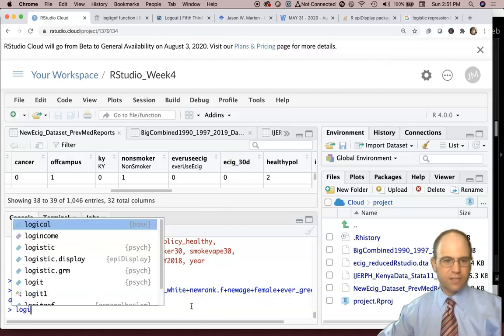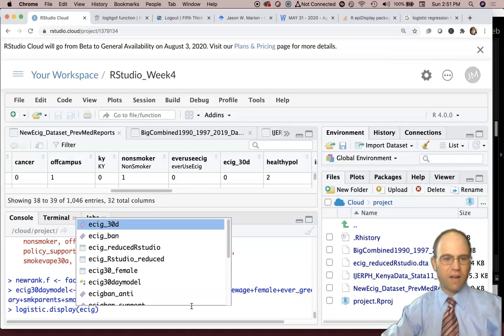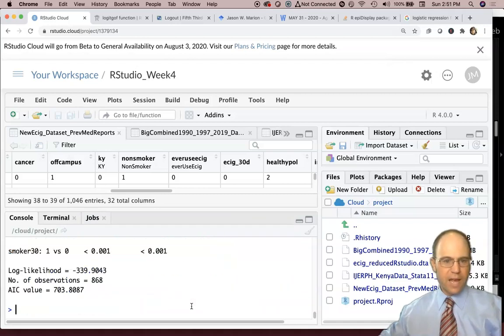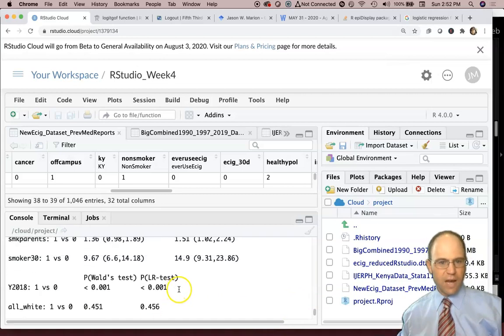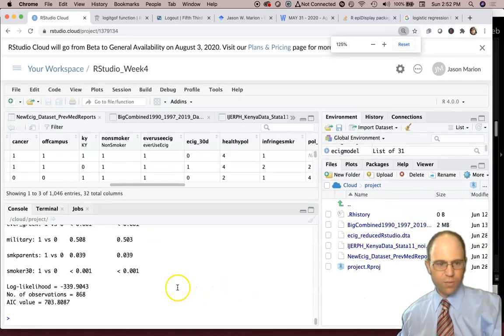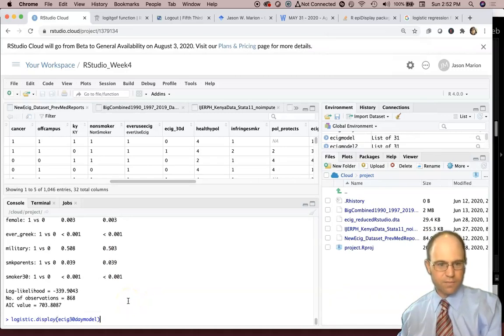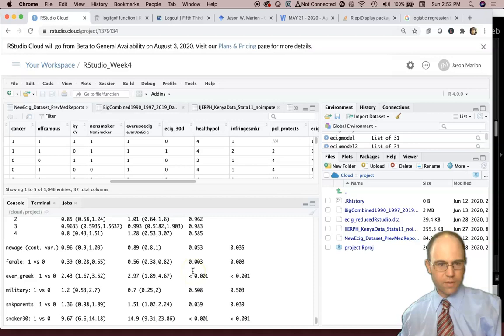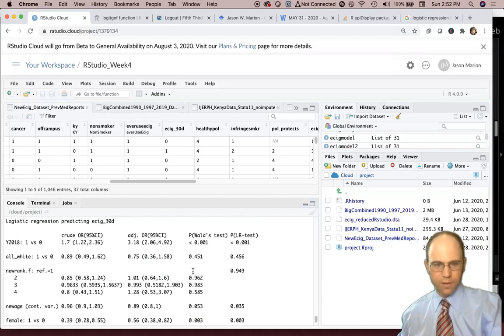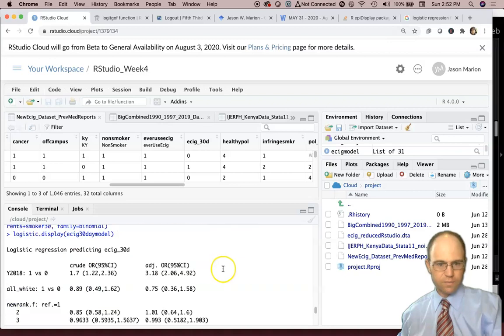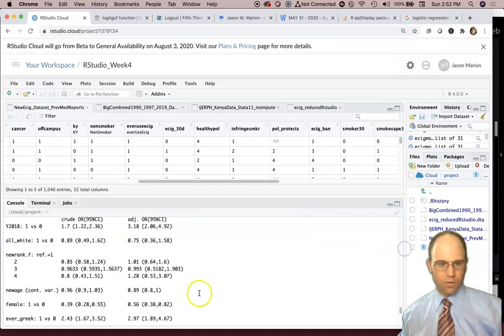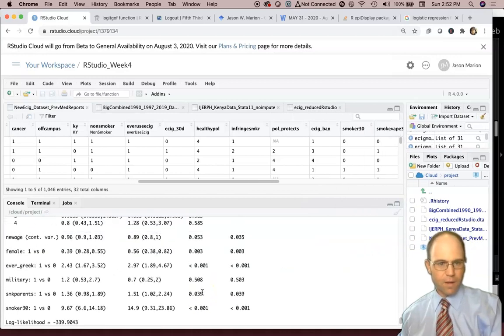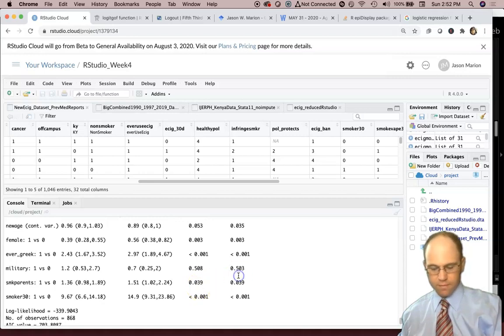Now I'm going to do logistic display on all of that for the e-cig 30-day model, and we get a lot of information. If I zoom out, I could see it more clearly, so I'm going to zoom out so I can read everything. There's a lot in this output. Let me see if I can make it more clear. All right, let me zoom in.